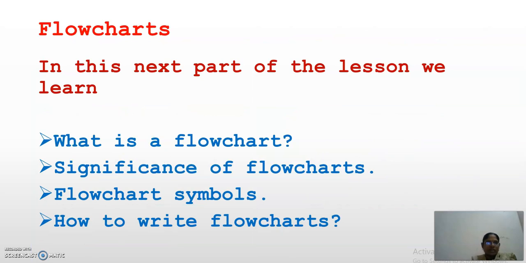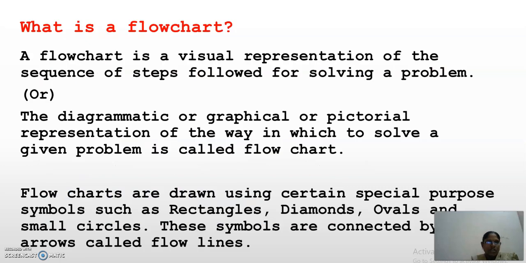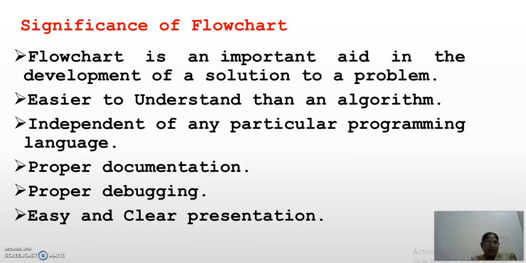Flowchart. In this next part of the lesson, we will learn what a flowchart is, what its significance is, what the symbols are, and how to write a flowchart. We have discussed that it is the visual representation of any program. An algorithm in diagrammatic, graphical or pictorial form is your flowchart. There are certain symbols which we need to follow, like rectangles, diamonds, ovals, small circles and so on. We will see everything here.